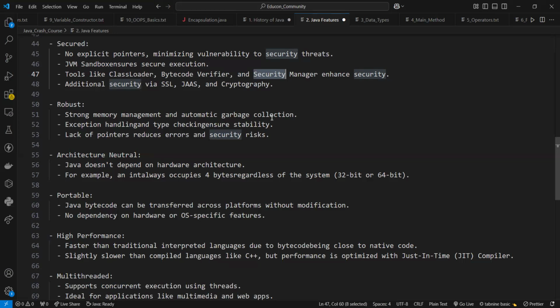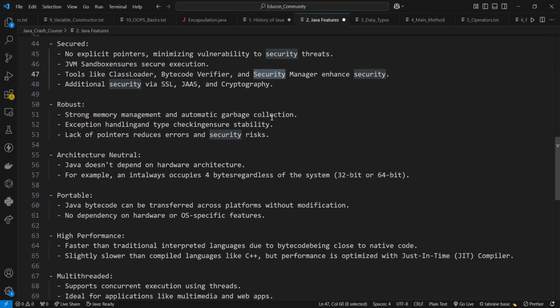Next is architecture neutral. So Java doesn't depend on hardware architecture because there are no implementation dependent features. For example, the size of the primitive type is fixed. In C programs, an int data type occupies 2 bytes of memory for 32-bit architecture and 4 bytes of memory for 64-bit architecture. But it occupies 4 bytes of memory for both 32 and 64 bit architecture in Java.